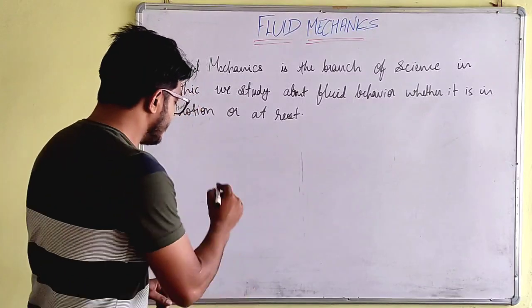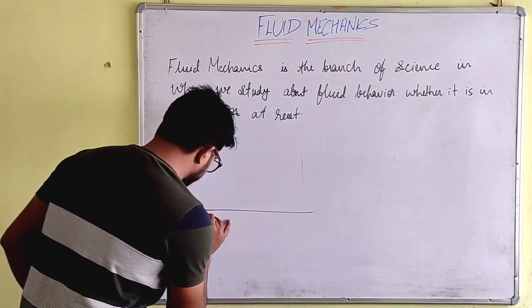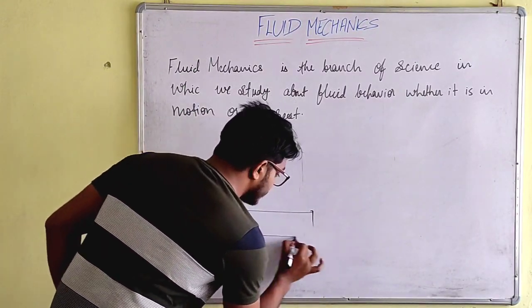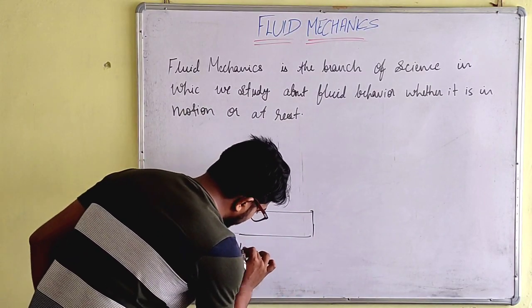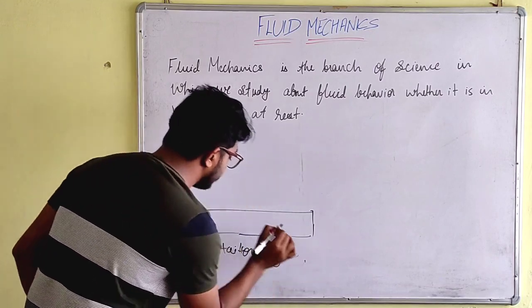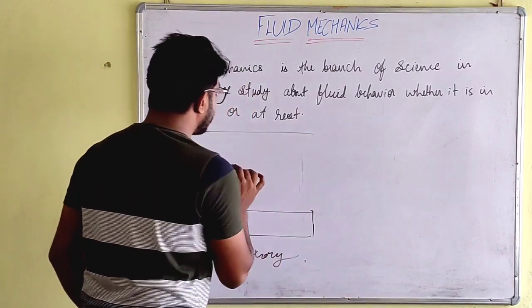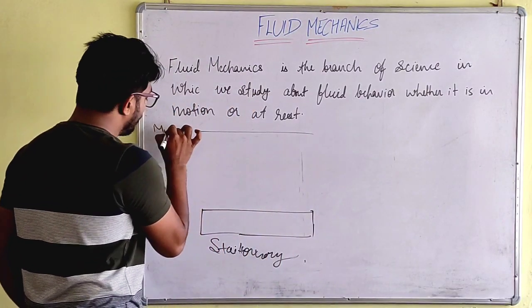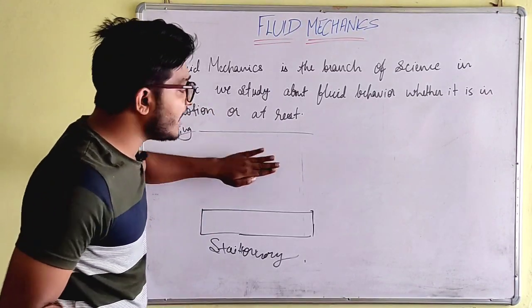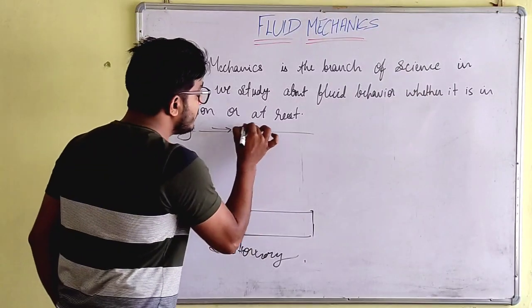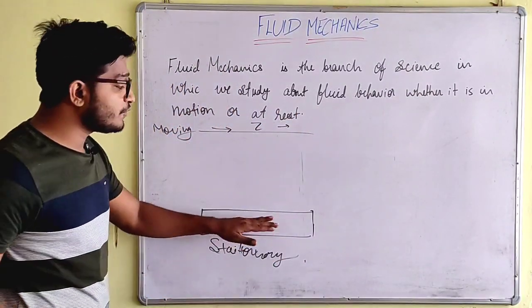Now let's take a surface. Let's take this is a stationary surface, and here another surface which is moving. If it is moving, then we can say the action of shear force will be applied from here, and this surface is stationary.